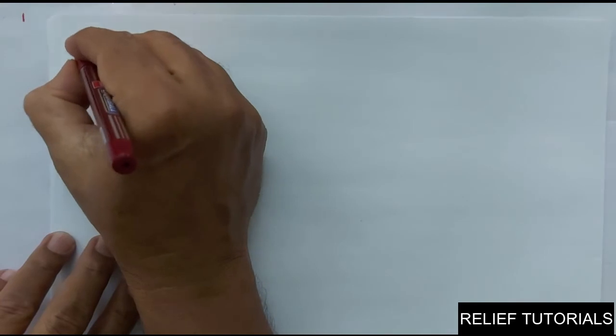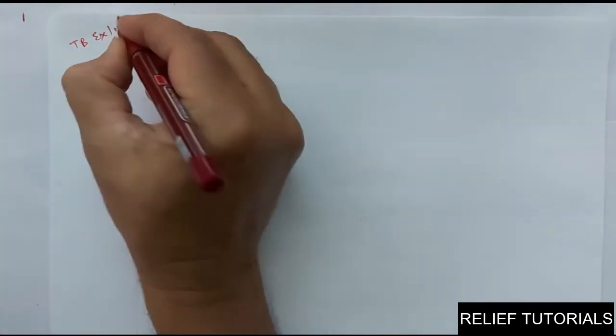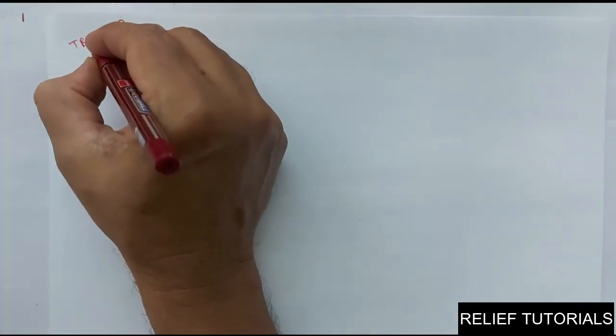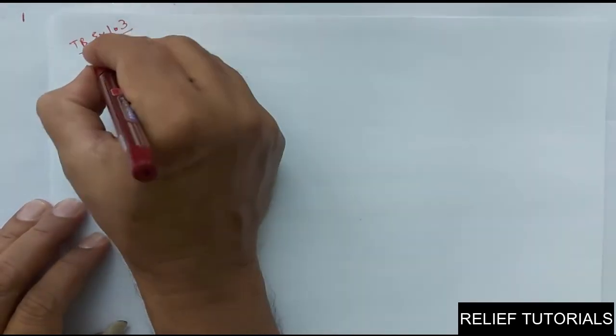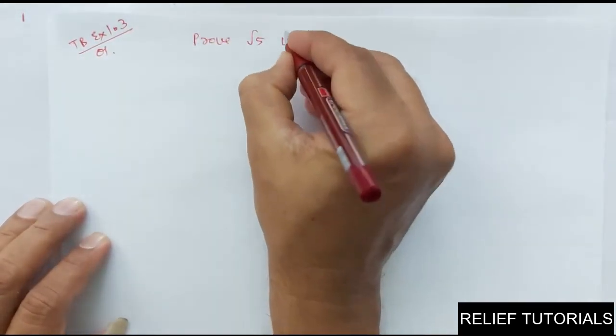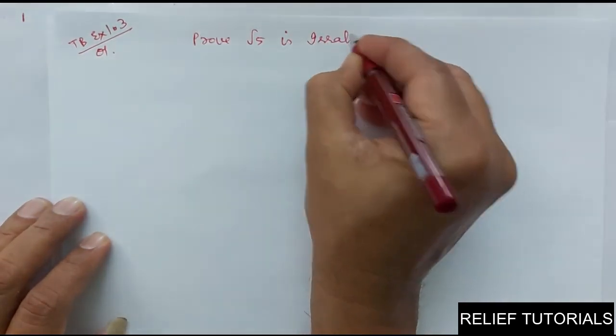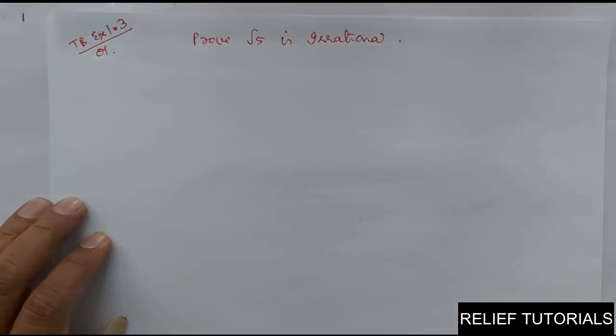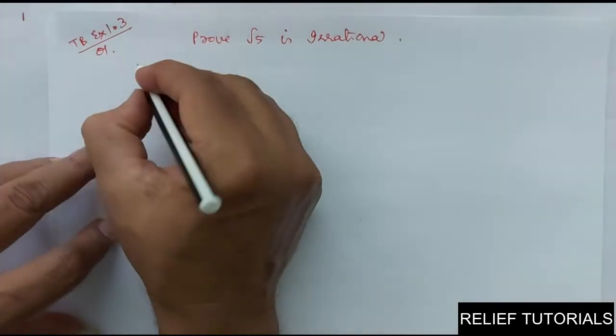Now we will prove textbook exercise 1.3, question number 1. Prove root 5 is irrational. This we have to prove. So what will we do? Same thing.